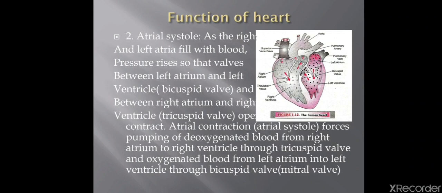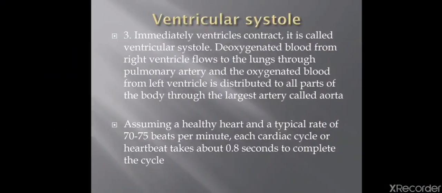I'll tell you what is double circulation. So atrial systole: as the right and left atria fill with blood, pressure rises so that the valves between the left atrium and left ventricle, that is the bicuspid valve, and between the right atrium and right ventricle, the tricuspid valve, open. Atrial contraction, that is atrial systole, systole meaning contraction, forces the pumping of deoxygenated blood from the right atrium to the right ventricle through the tricuspid valve, and oxygenated blood from the left atrium into the left ventricle through the bicuspid valve or mitral valve.